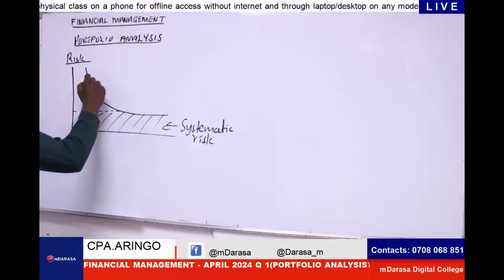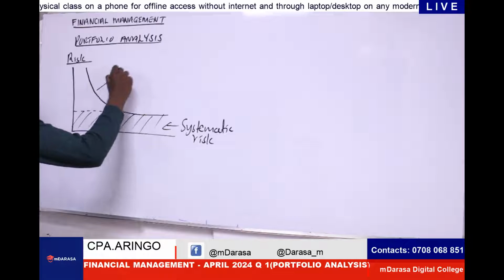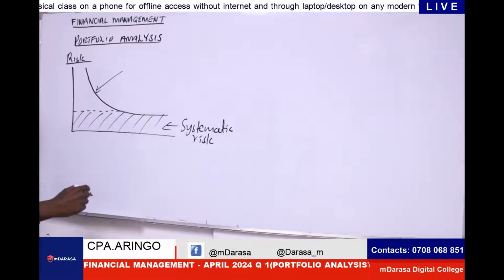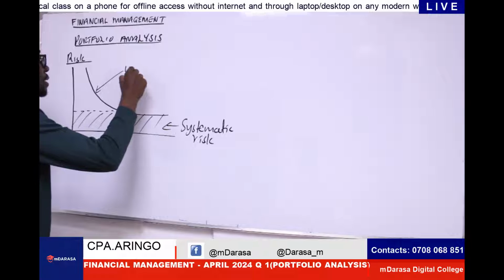Then there is another form of risk here, which in this case you're referring to as unsystematic risk.